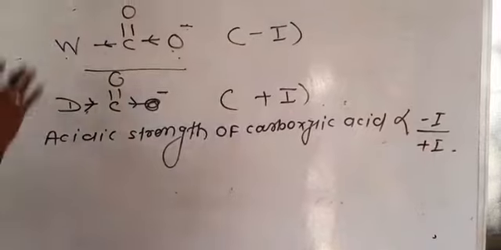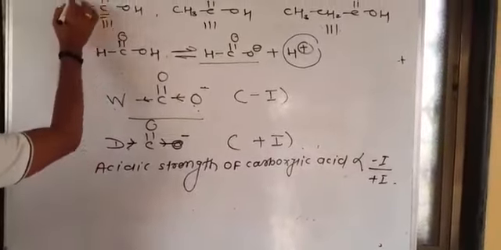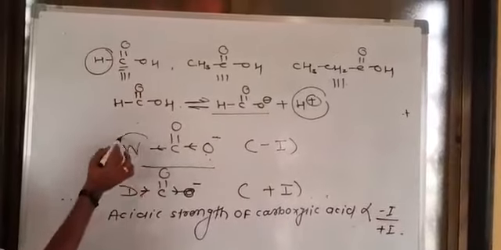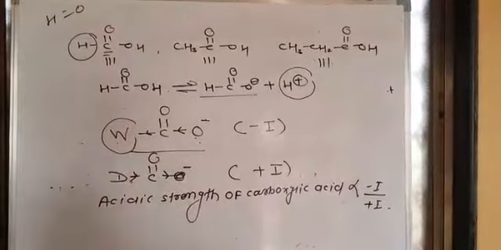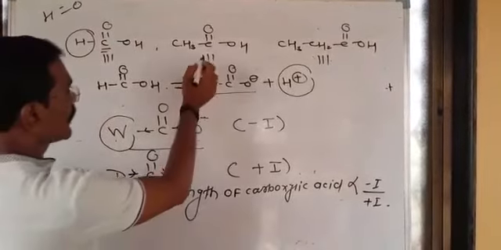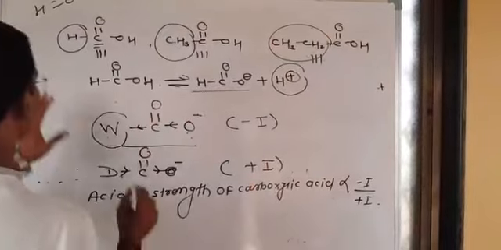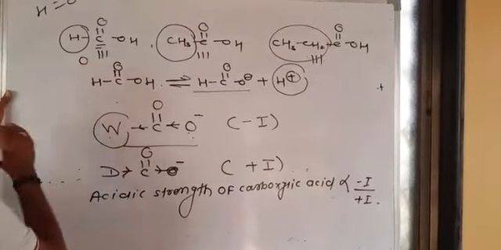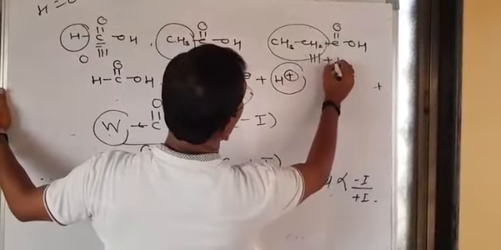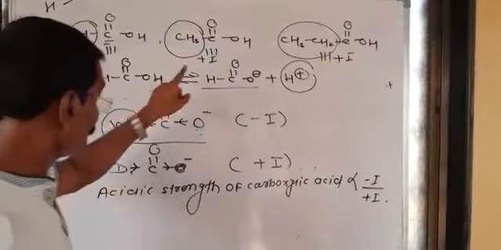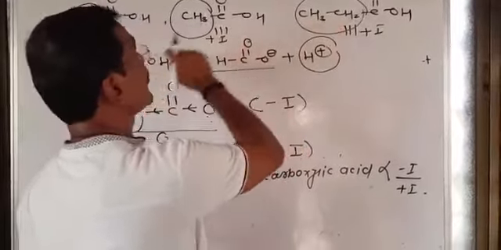Now see here. What happened in formic acid? Now this carbon is attached to a hydrogen atom. See, hydrogen never creates any type of inductive effect. The inductive effect of the hydrogen atom is zero. Now this is attached to a CH3 group and this is attached to a CH3-CH2 group. The inductive effect of hydrogen is zero. The methyl group creates the positive inductive effect. The ethyl group also creates the positive inductive effect. But out of these two, the positive inductive effect of ethyl is more than that of methyl.